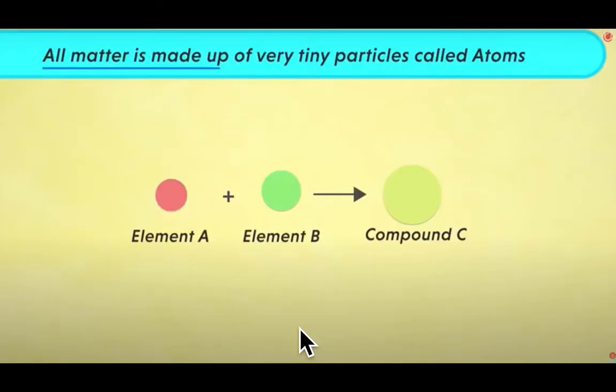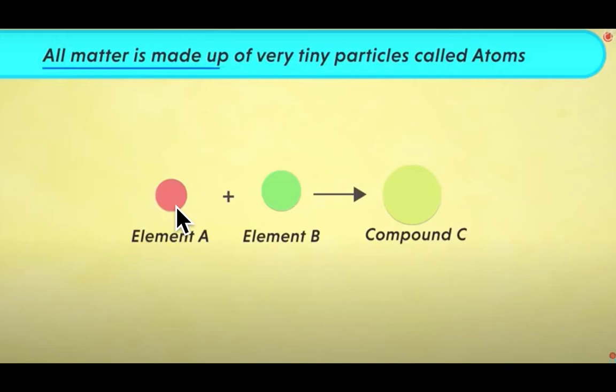Let us discuss these postulates one by one. First is all matter is made up of very tiny particles called atoms. Now, see in this chemical reaction, element A is combining with element B and forms compound C. So, we all know elements are made up of atoms.